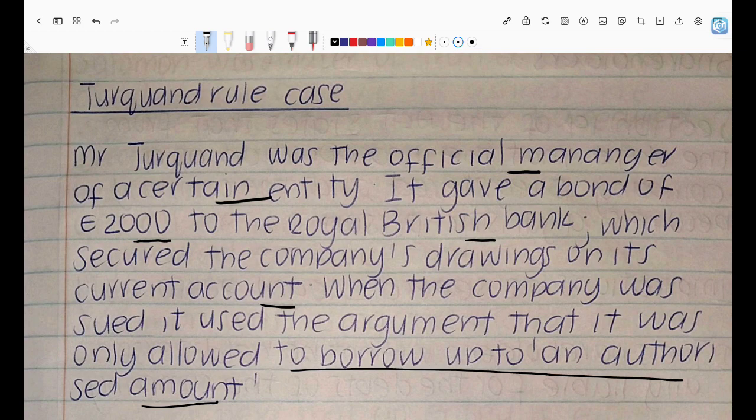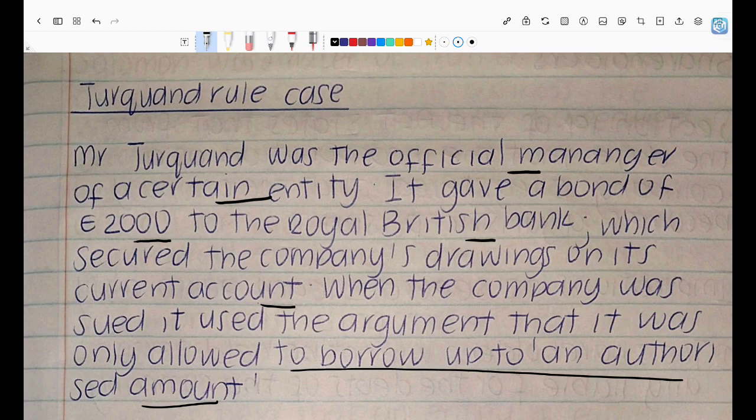So with the Turquand rule, we are saying there's this company that borrowed money, right, or that had a drawings account. Think of your credit cards, right? So this company kind of had a credit card with this other company where it could draw money from that current account without having money in it, right? And this Royal British Bank gave them a bond. So this company gave a 2,000 bond to the Royal British as security for the drawings account that they had, right?